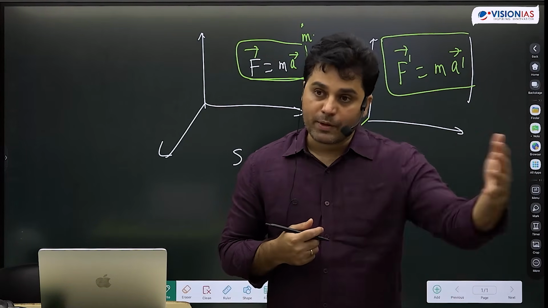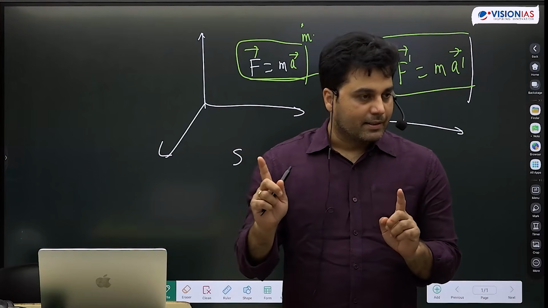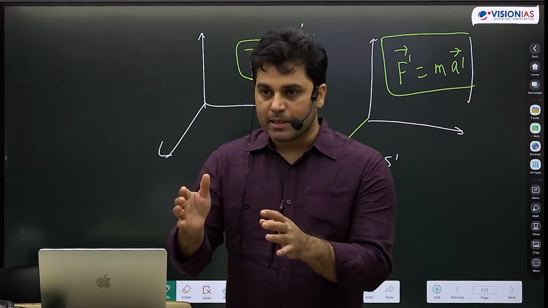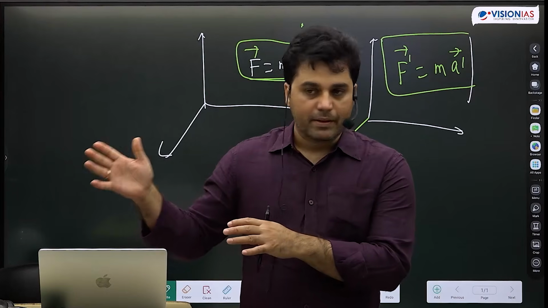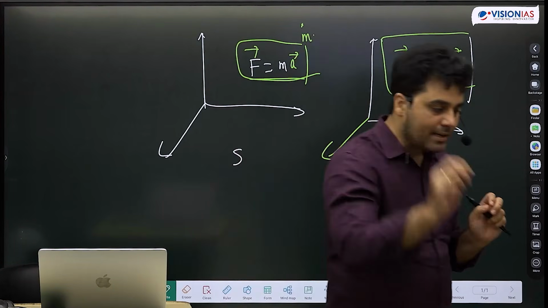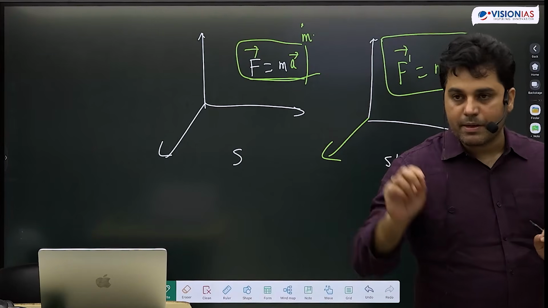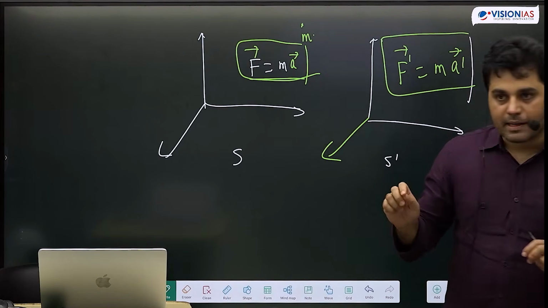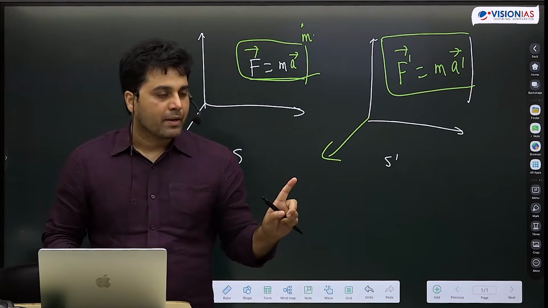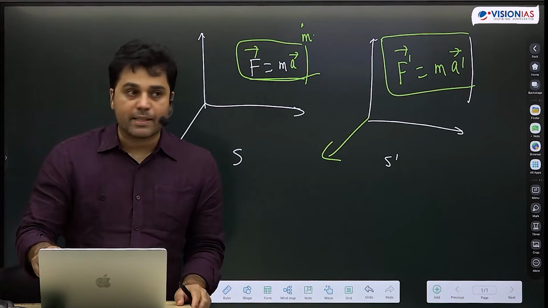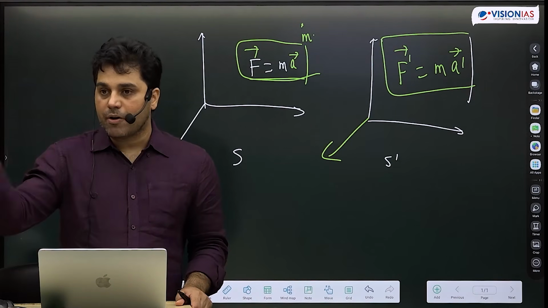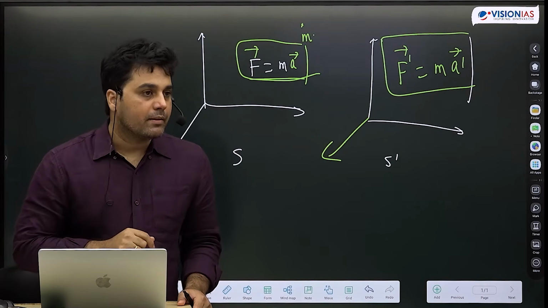But we both have to agree upon the simple thing that if there are conservative forces, then kinetic energy plus potential energy will be constant. That should not change. So this is what I mean, that when I write laws of physics, they have to be form invariant. Even if I'm measuring in different coordinate systems, they should be the same. Because of that, if I'm writing this in vector form, then that vector should encode how it transforms from one coordinate system to another.